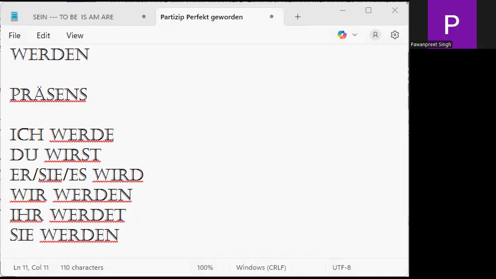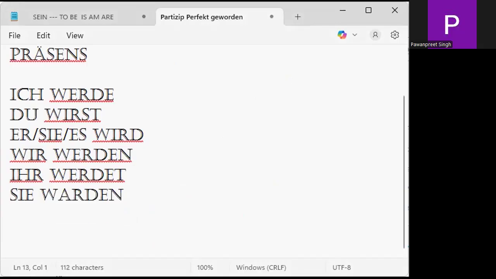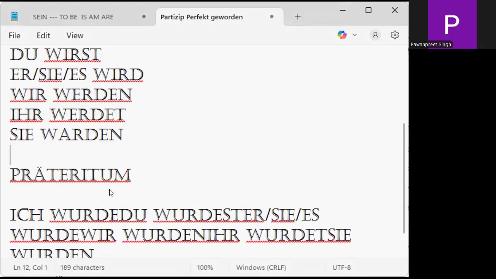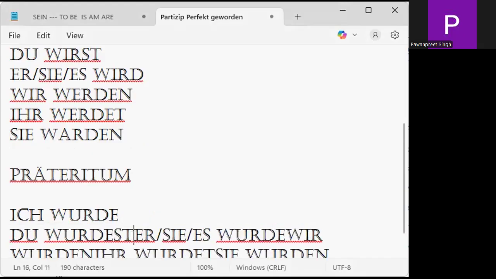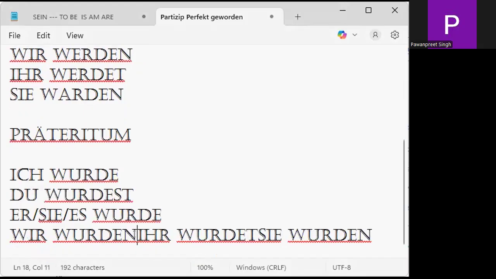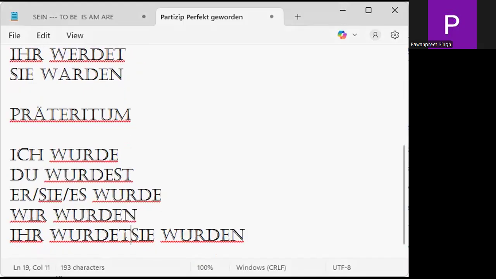Now, what is Prateritum, the past? The second form of the verb, I became. Become, ich werde, du wirst, you become, er, sie, es wird, wir werden, ihr werdet, and sie werden. But over here, I'm saying I became. So that is Prateritum. Ich würde. Prateritum, past, my friends. Du würdest, er, sie, es würde, wir würden, ihr würdet and sie würden.